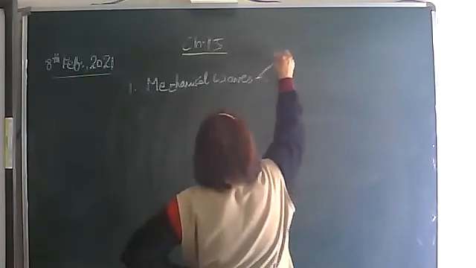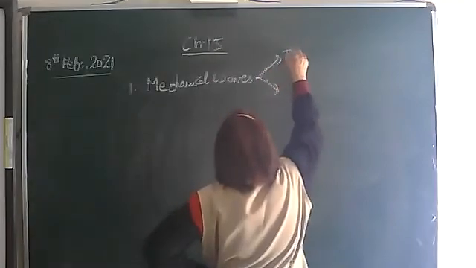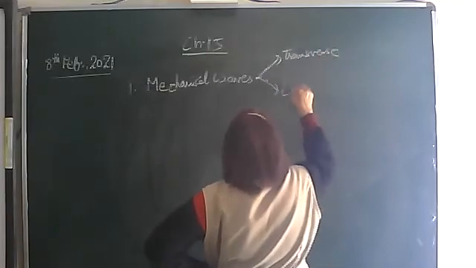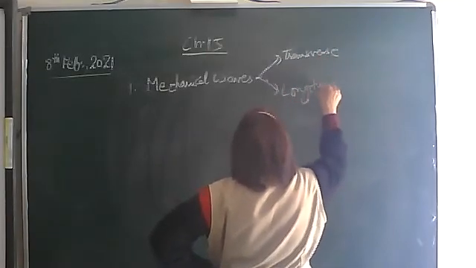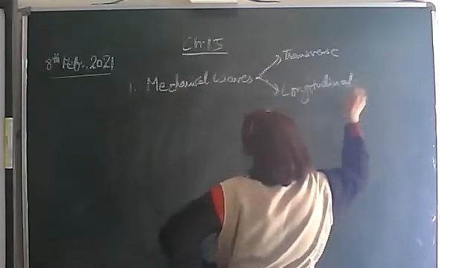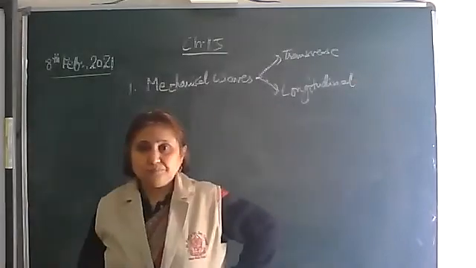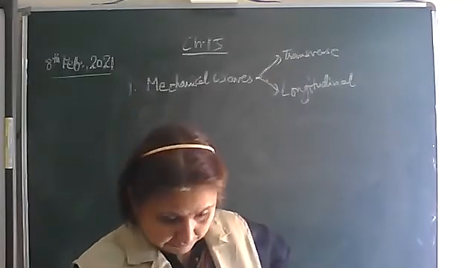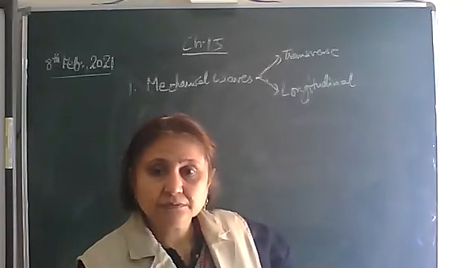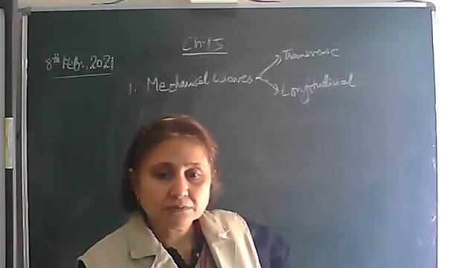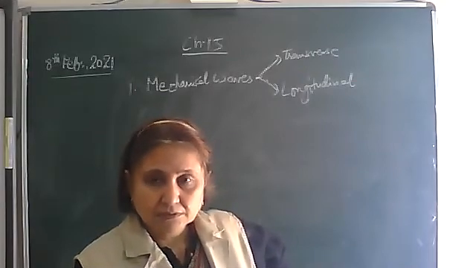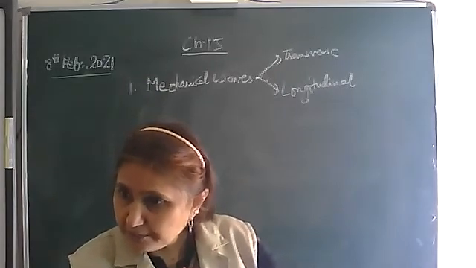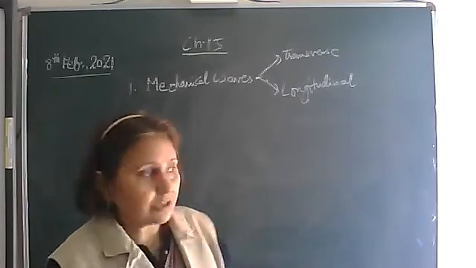These mechanical waves are of two types: transverse and longitudinal waves. In transverse waves, the particles oscillate perpendicular to the direction of propagation of the wave.